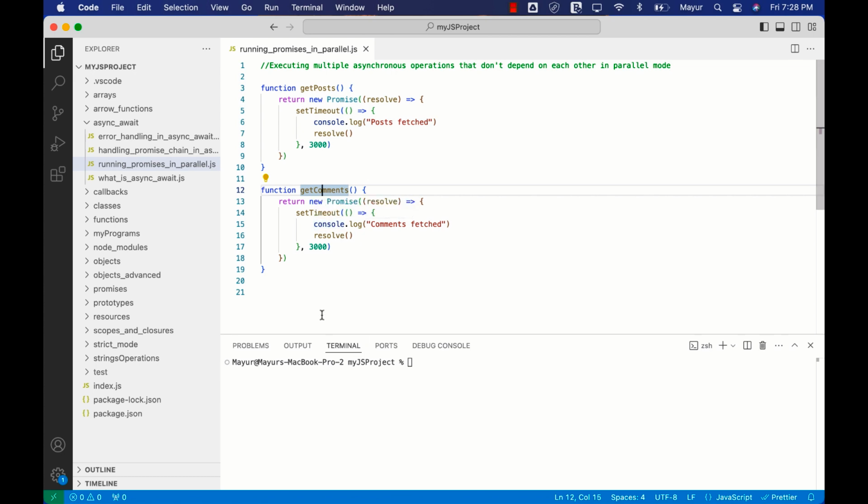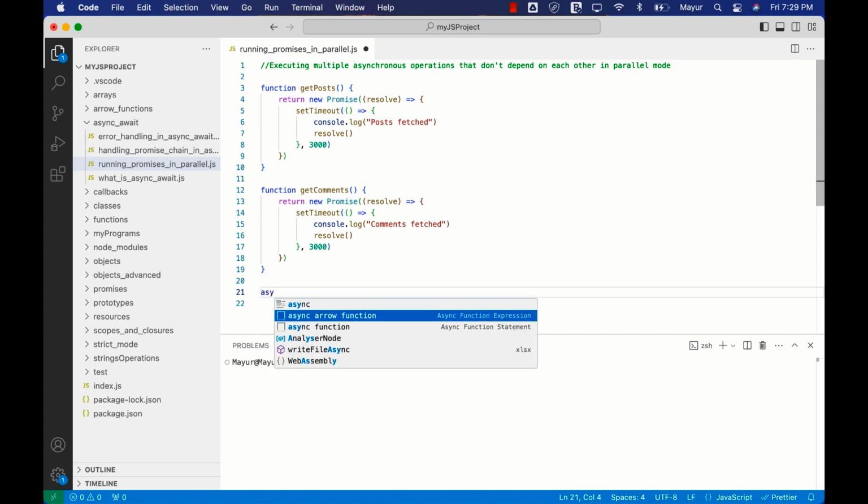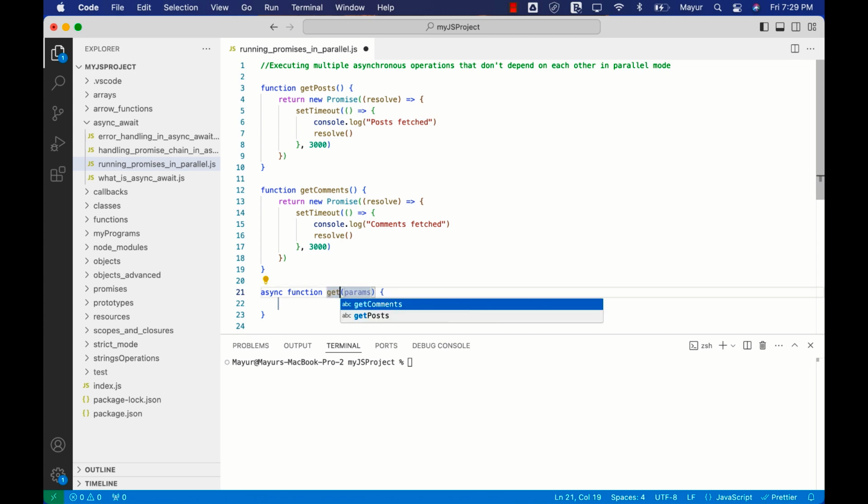Now let's see what happens if we try to run them in a similar fashion to what we saw in the previous case. So let's quickly create an async function. Let's call it getPostsAndComments.